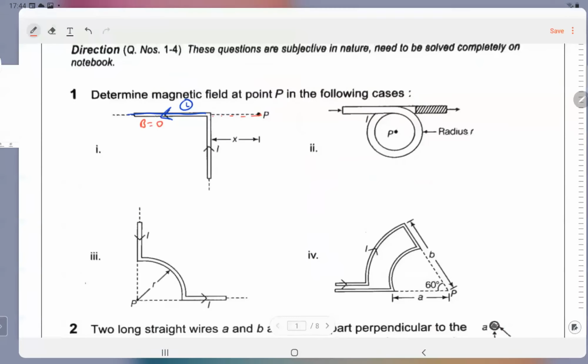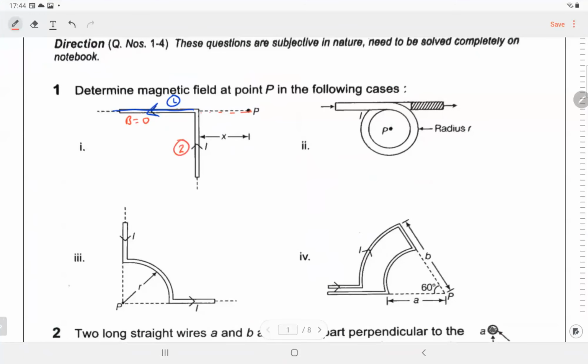The formula for magnetic field, wire 2. Sir, that is why I said I'm not really sure about it. So to be sure, you have to revise. So we don't have the angle. So can I just say mu naught I upon 4 pi r sine alpha?